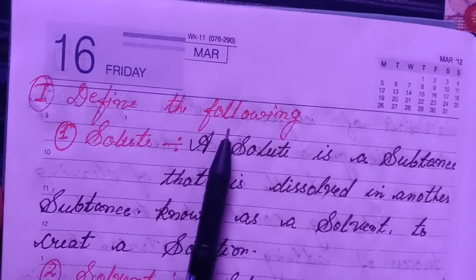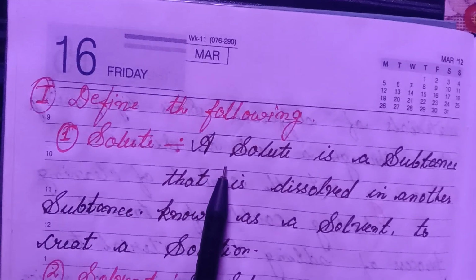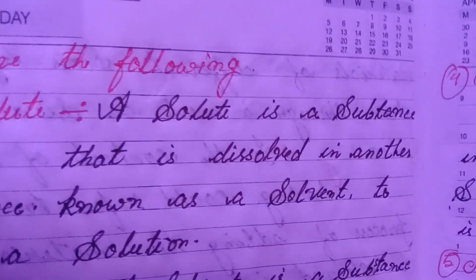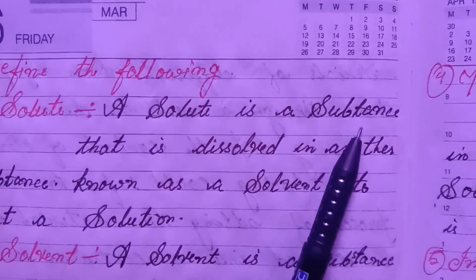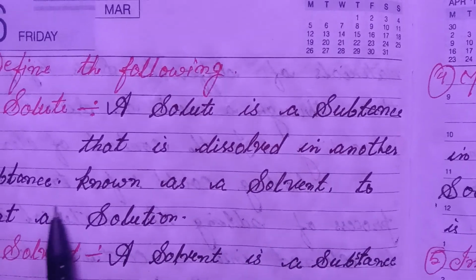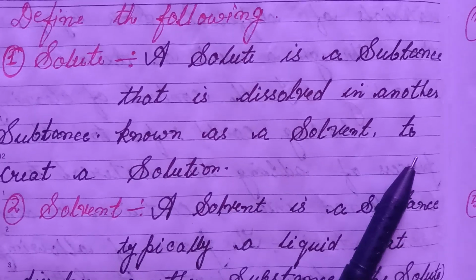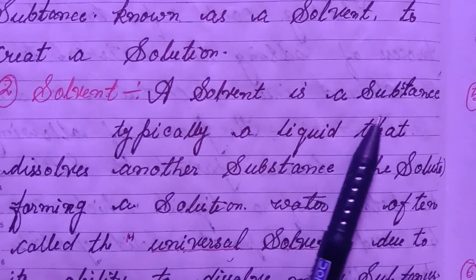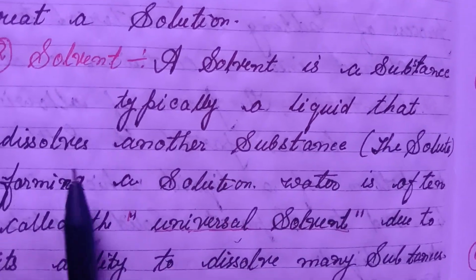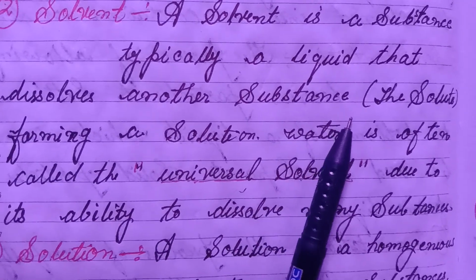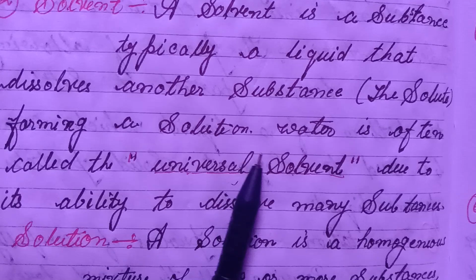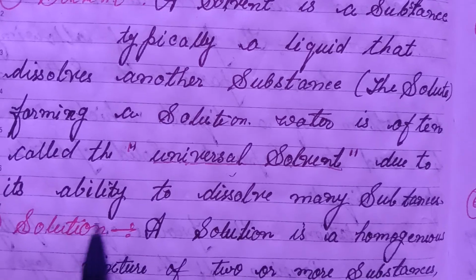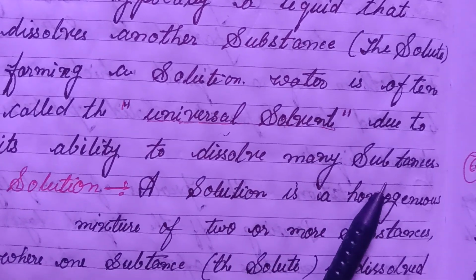I. Define the following. Solute. A solute is a substance that is dissolved in another substance known as the solvent to create a solution. Second, solvent. A solvent is a substance, typically a liquid, that dissolves another substance, the solute, forming a solution. Water is often called the universal solvent due to its ability to dissolve many substances.